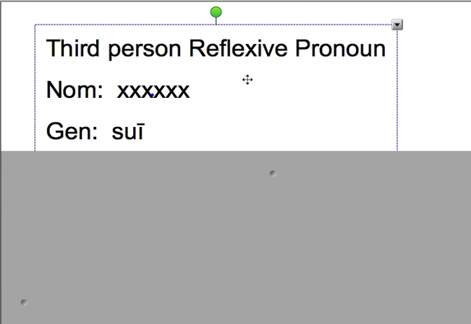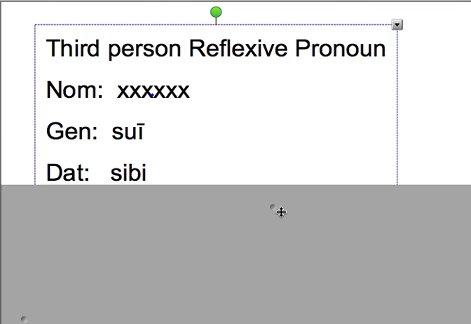The genitive form of the third person reflexive pronoun is sui. So sui means of himself or of herself or of itself, depending on what you're talking about. But it's always going to reflect back to the subject. That's what makes it a reflexive pronoun.